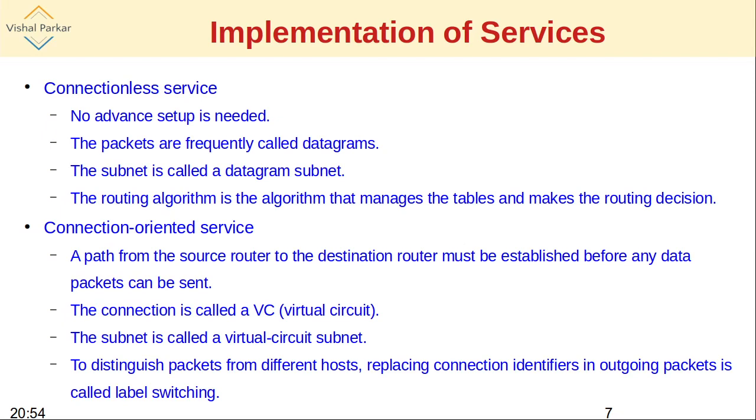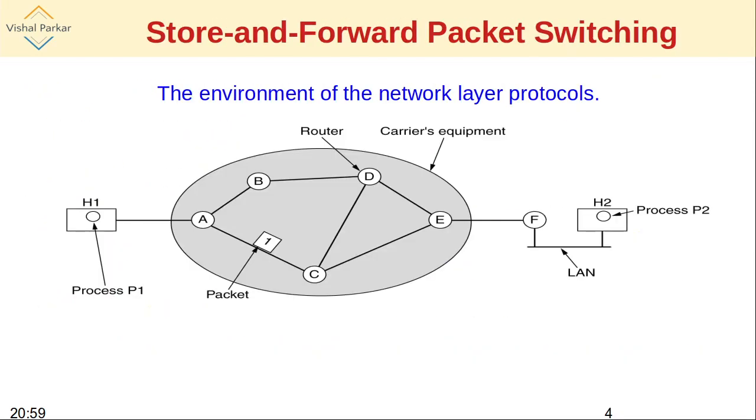In the case of connection oriented service, whenever two or more routers wish to communicate with each other, they need to first establish what is called the connection. That connection, as you see in this diagram, means that right from H1 to H2, a particular path connecting multiple routers to the source and destination machines has to be found out first.